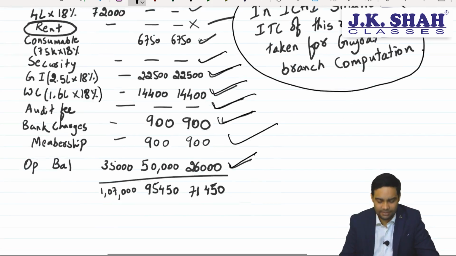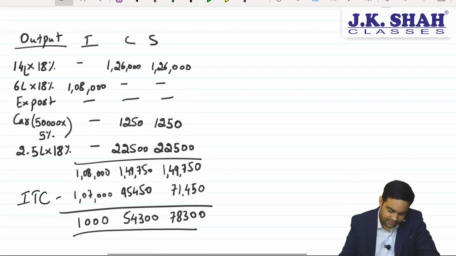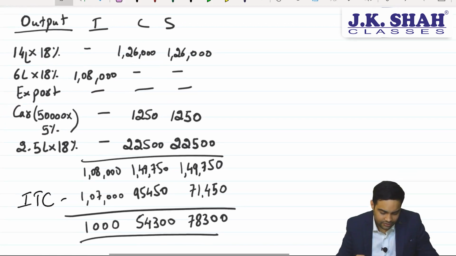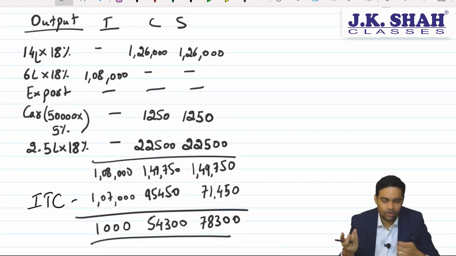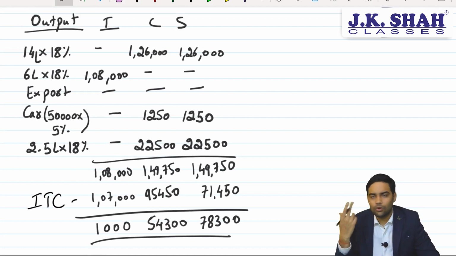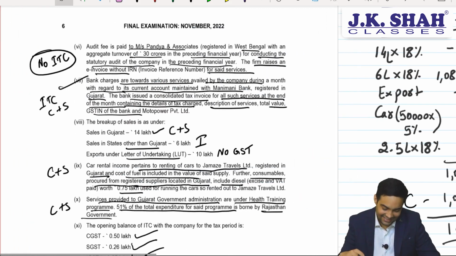This is the ITC computation. This is the output computation. For export, no, and all others are liable. Only one difference, that is that rental ITC of Rajasthan. Clear? Simple question. Just be smart on certain specific areas. Okay, let's see the next one.